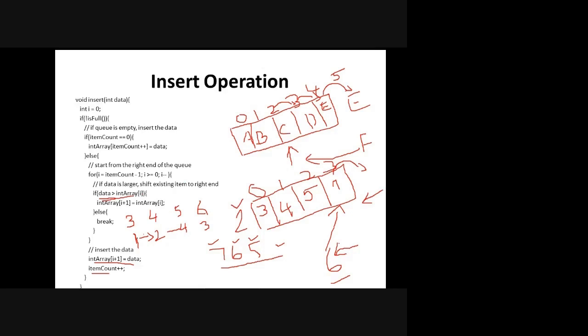You can get the input as the element as well as the priority. When you take the priority into account, don't compare the elements, always compare the priority. In this case, I have taken the element itself as the priority and inserted it directly into the particular index.